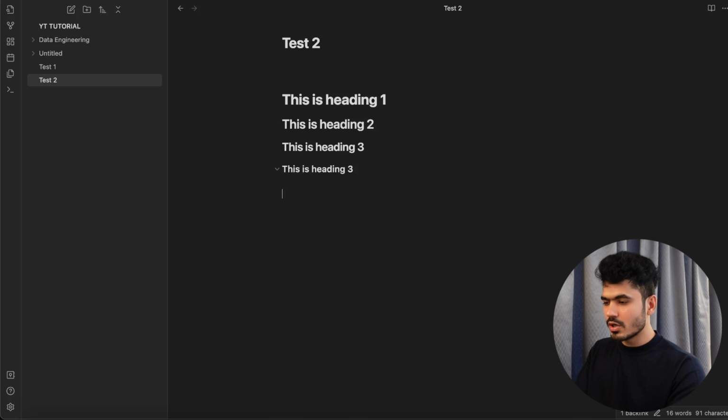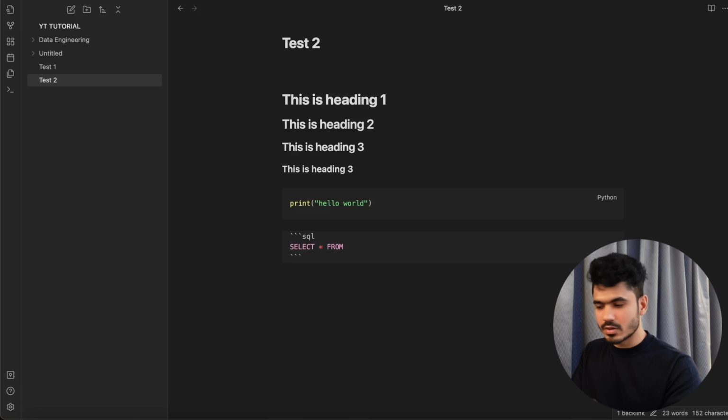If you want to store the code, you just have to add these 3 backticks, which is like your escape character. And let's say if you want to write Python code, write Python, and let's say print hello world. Okay, and if I do SQL, it will automatically format based on the language that you provide. So SQL, select star from table name, like this. Now if I change this to Python, the formatting will be based on the Python language.